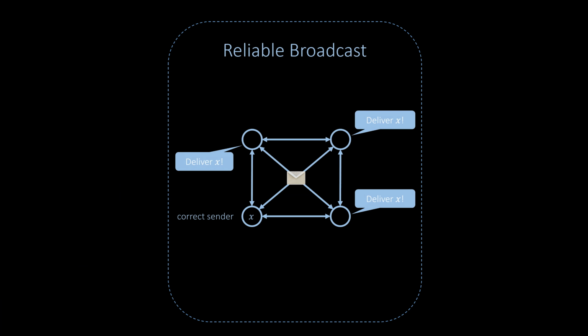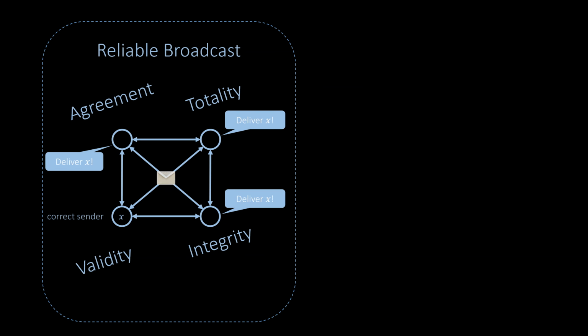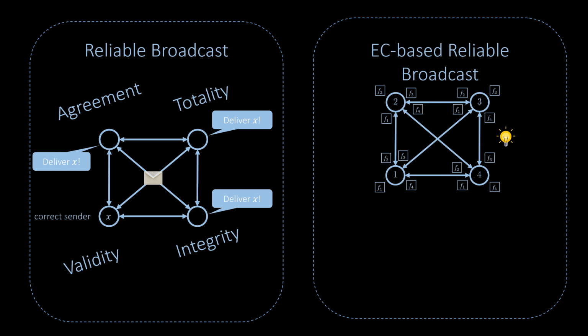Let's summarize what we've learned. We discussed reliable broadcast, which has 4 properties: agreement, totality, validity, and integrity. We started with an erasure coding-based algorithm that achieves an overhead factor of 3. With just a few changes, we managed to reduce this overhead factor to 2. It is also good to know that the communication complexity can be further reduced to a factor of 1.5 using a more complex algorithm.